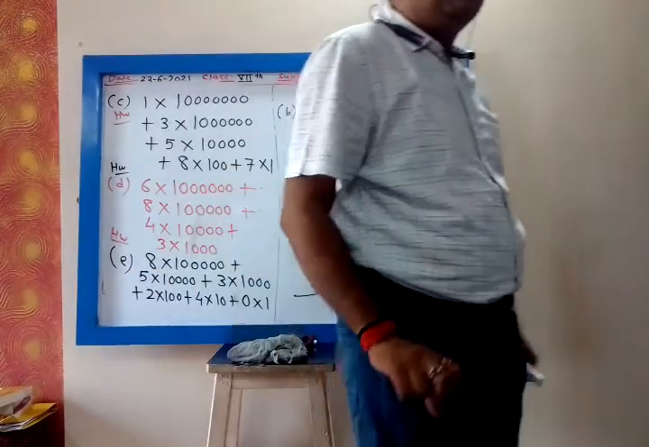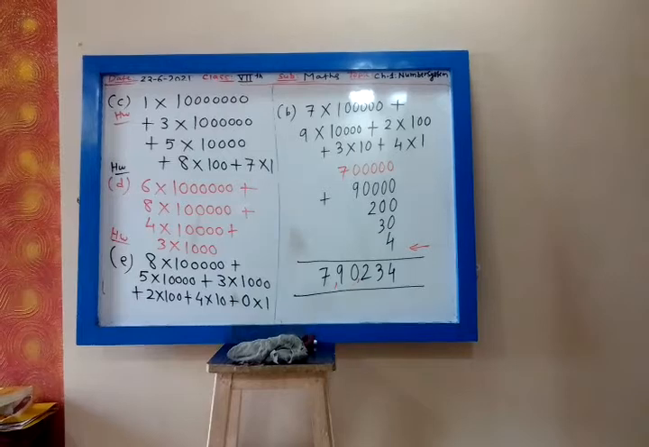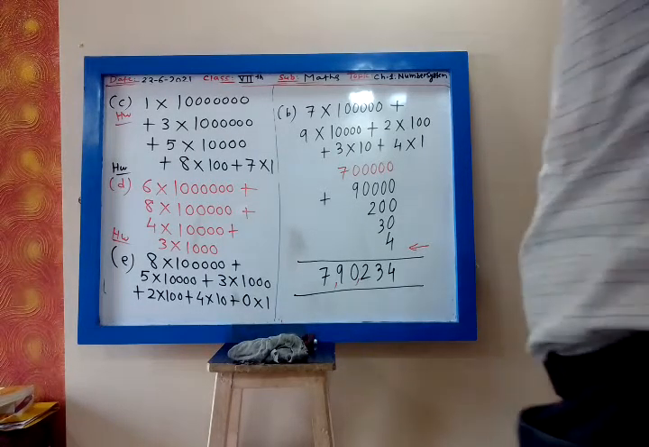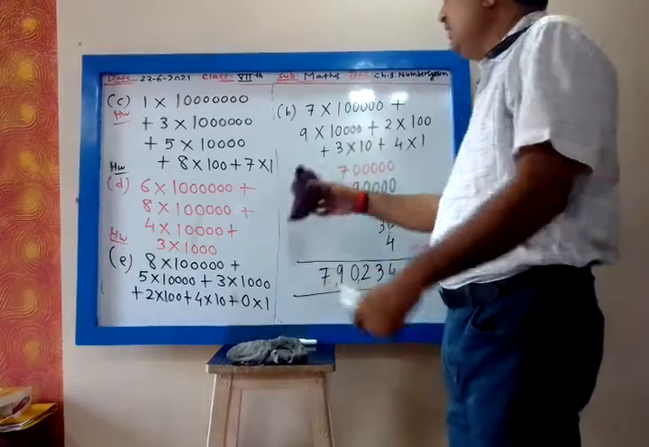So we are given the number in expanded form. From expanded form you have to write down the short form, that's all. Is it clear?